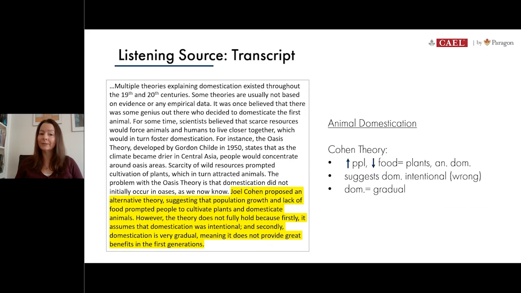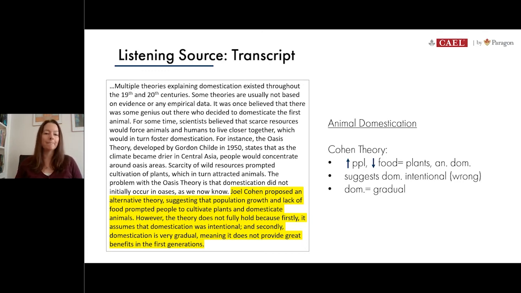Okay, so here's our transcript again. Again, remember, you won't have a transcript on the real test, but we will use it today as we're trying to identify important details for the writing. So this time you can see the bottom section has been highlighted in yellow. This is the section that talks about the Cohen theory. And you can also see my notes on the right-hand side.